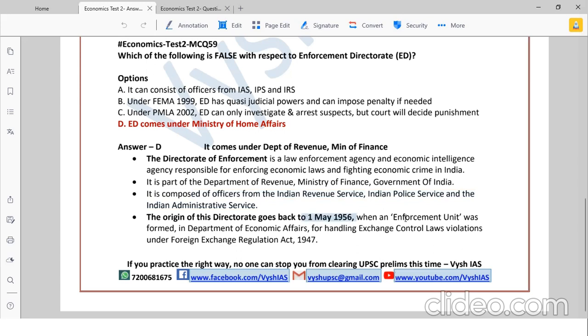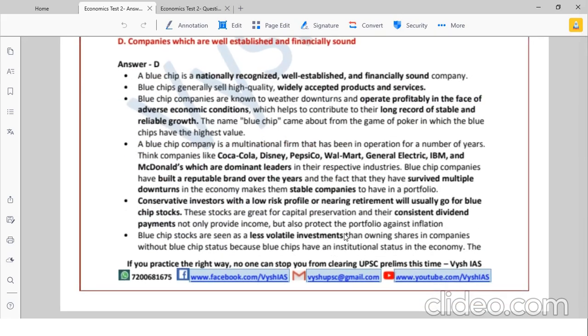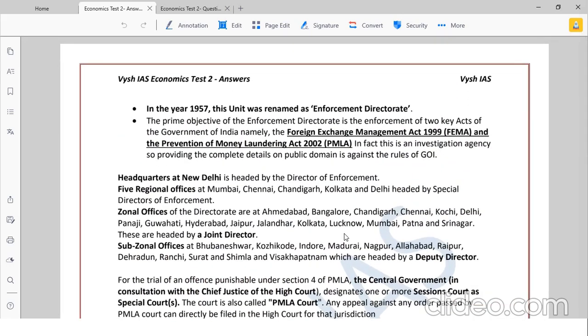The origin of this goes back to 1956. So it's a post-independence body when an enforcement unit was formed in Department of Economic Affairs. That time it was under Department of Economic Affairs for handling exchange control law violation under the Foreign Exchange Regulation Act. So that time it was a different act, different department and all. Later it was moved to the Department of Revenue in the present day context. In the year 1957, the unit was renamed.